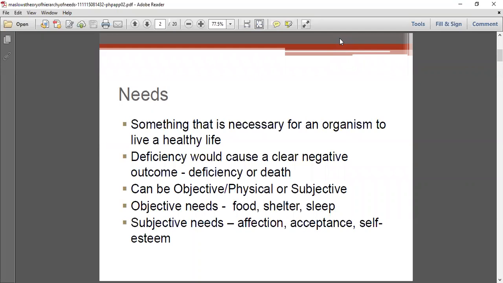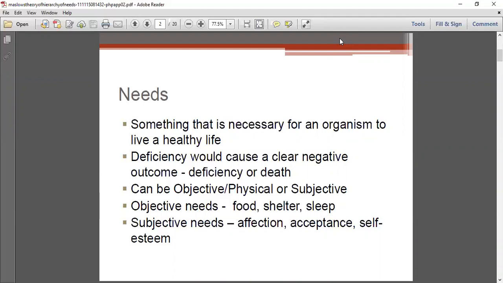Maslow's theory of hierarchy is also known as needs theory, where needs means something which is necessary for an organism to have a healthy life. And if there is any deficiency, or when we are not able to fulfill those needs, that will cause a negative impact or a negative outcome, or that deficiency can even lead to death.